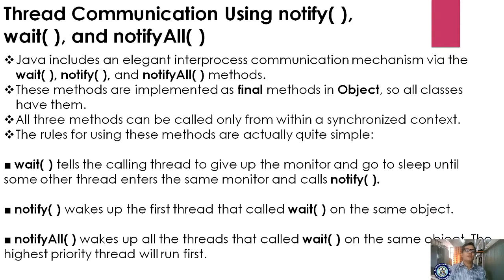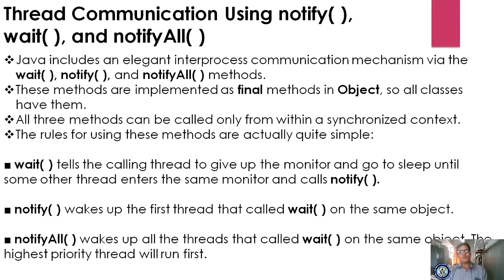Java includes an elegant inter-process communication mechanism. As you know, what is inter-process communication, right? Okay, this can be developed by using the wait method, notify method, and notifyAll method. Wait means you are making your thread wait. Notify means you are getting it to start resuming, right? Let us see what methods exist.